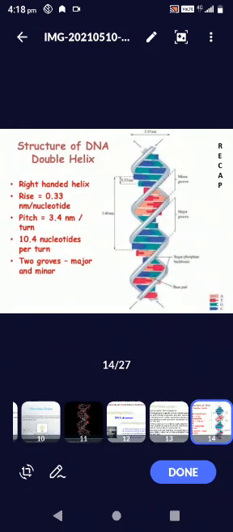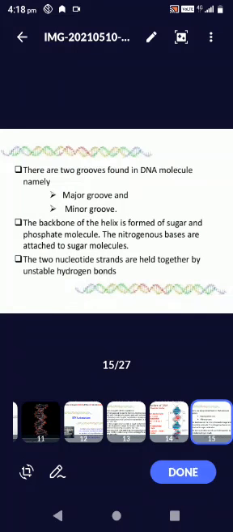Next, structure of DNA, double helix. It is a right-handed helix, the rise is 0.33 nanometer per nucleotide and the pitch is 3.4 nanometer per turn, with 10.4 nucleotides per turn. There are two grooves found in the DNA molecule, namely the major groove and the minor groove.